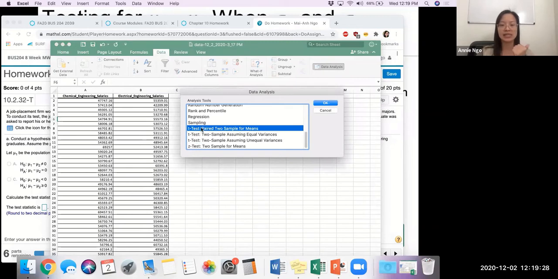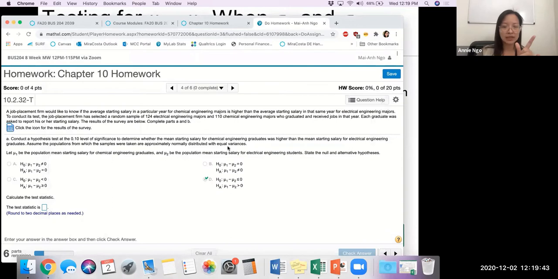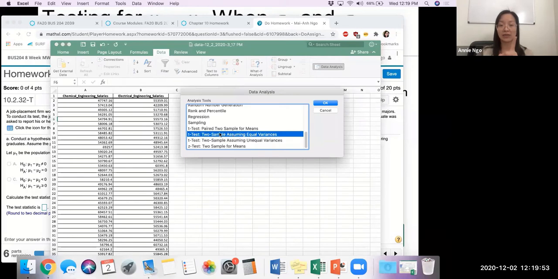There's a t-test for paired 2 samples, a t-test for 2 samples assuming equal variances, and a t-test for 2 samples assuming unequal variances. So double check in your homework. If we look right here in this statement, it does say equal variances, at least for me. So double check that it says equal variances for you too. Pretty sure it is. Then we'll carefully make sure to choose the right t-test.